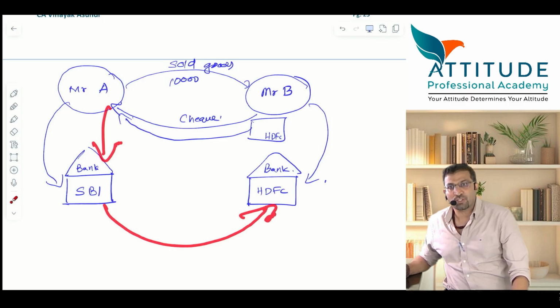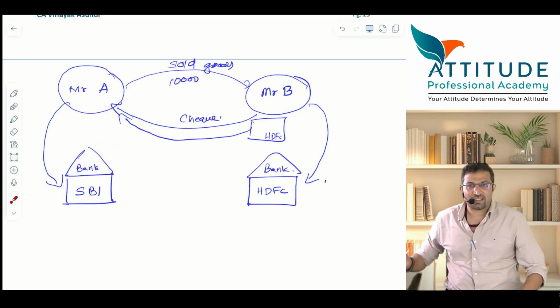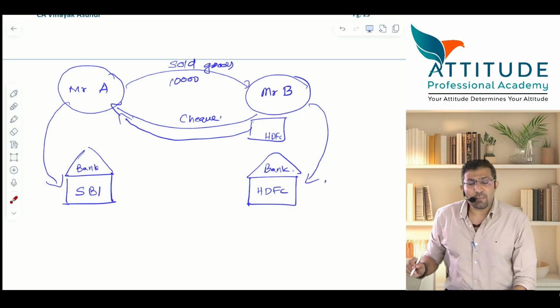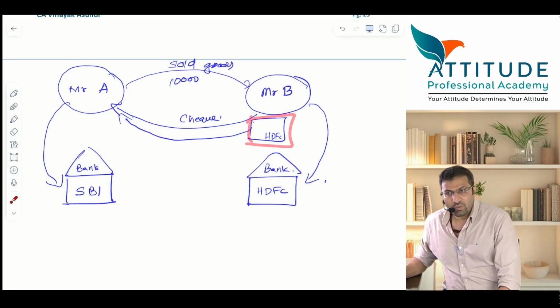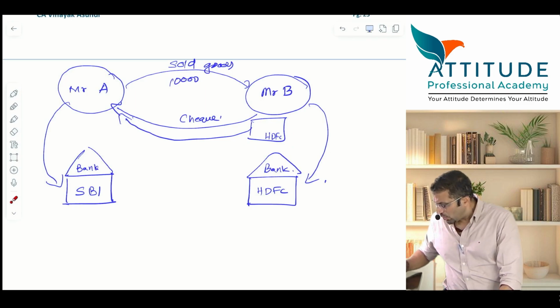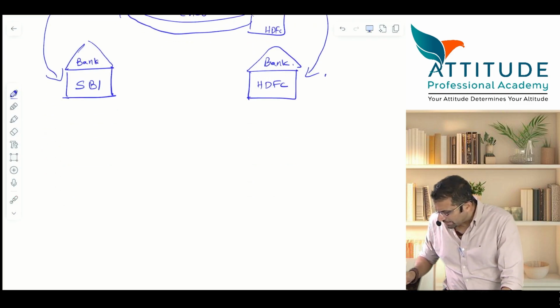I have given you two options. Which option? Option 2 or option 1? Or both are possible? Both are possible. That depends on the nature of the check. If the check is a bearer check, what check? Bearer check. Okay, I'll come back to that also. What do you mean by a bearer check? Have a look at it.